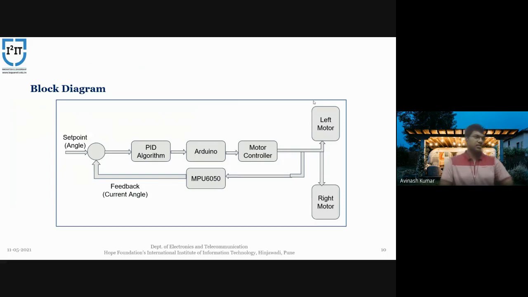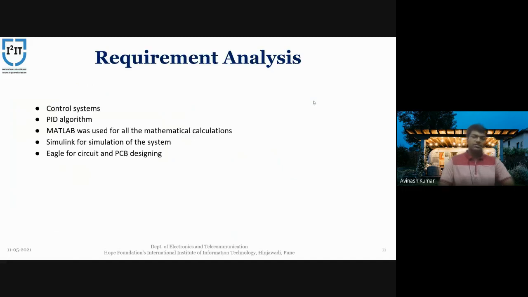As we know, we are using a self-balancing cart with two motors. And after that, the system gives the feedback. The feedback system then compares against the set point angles.